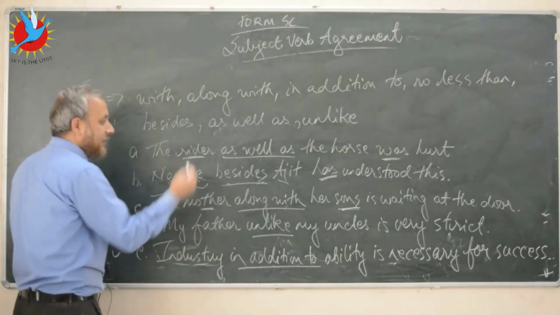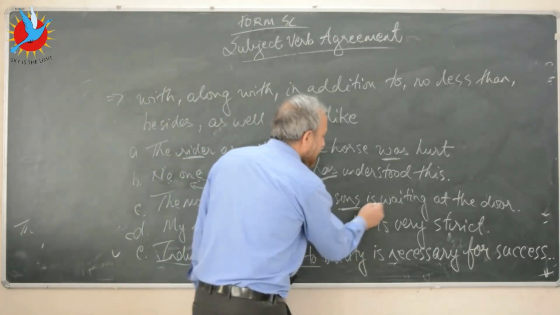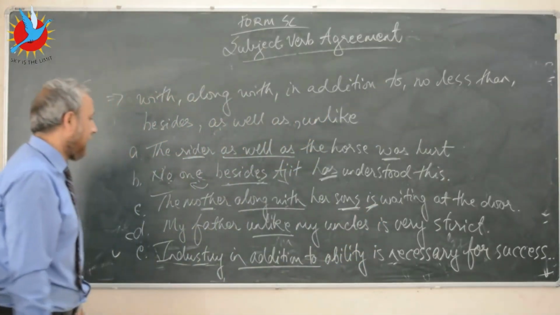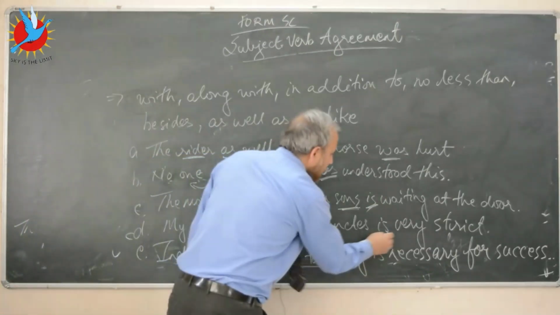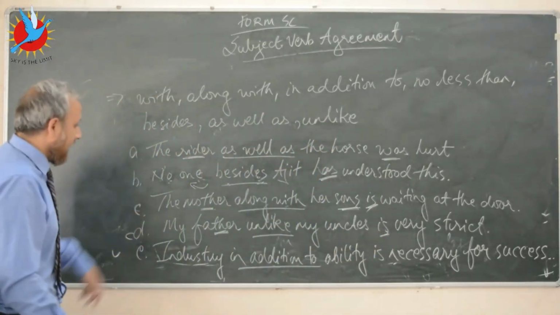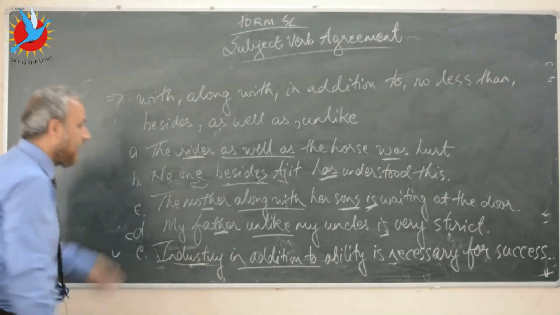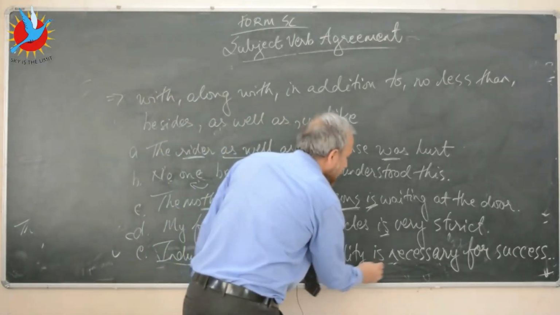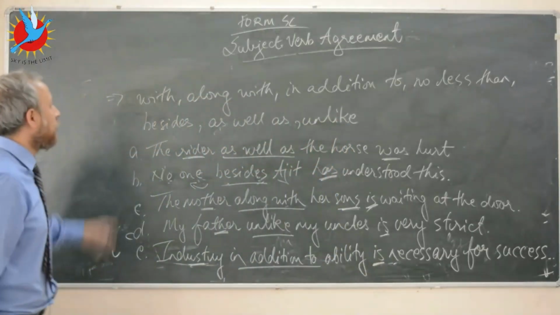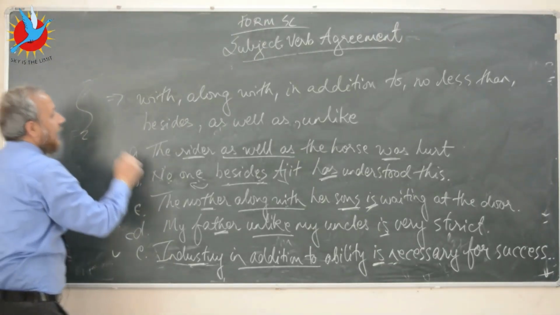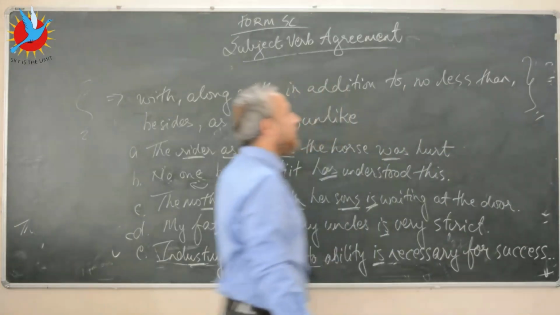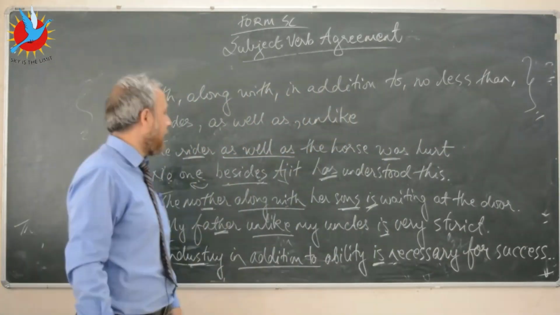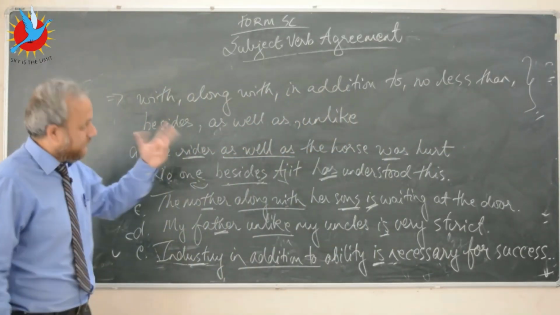Since mother is singular, that's why I've used the singular form of the verb. Likewise, father is singular, I've used the singular form of the verb. Industry, singular, that's why I've used the singular form of the verb. So be very careful with this set of words. Okay, so this is it.